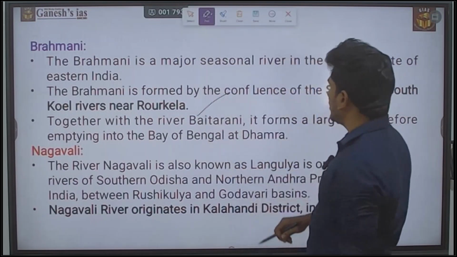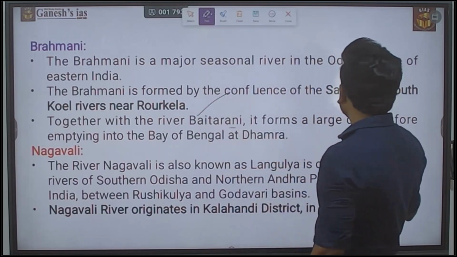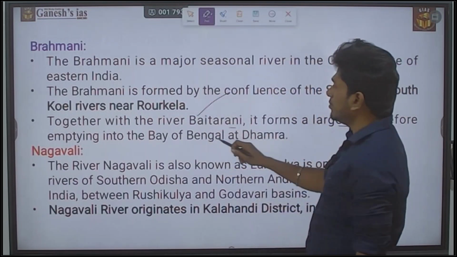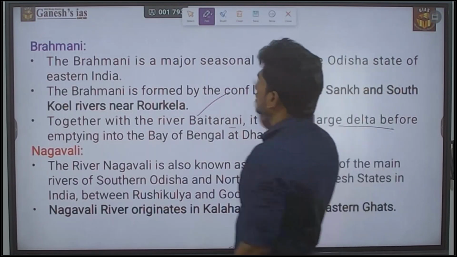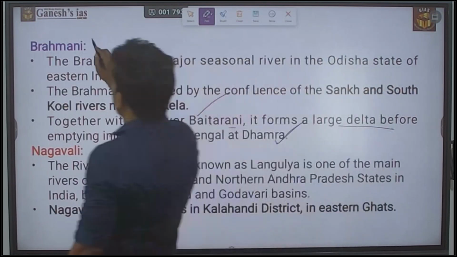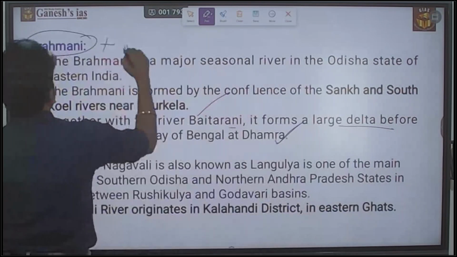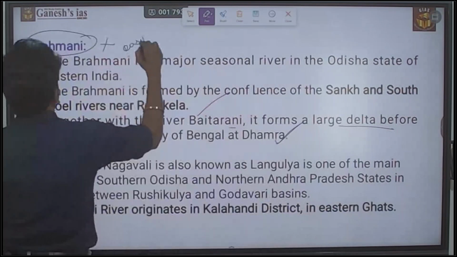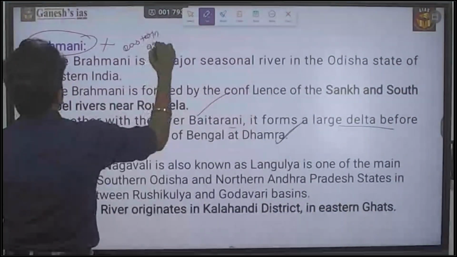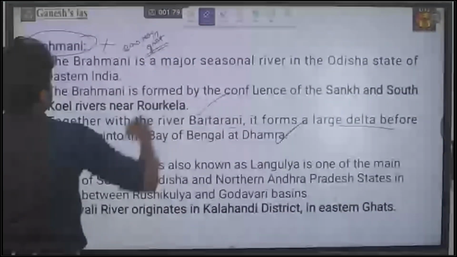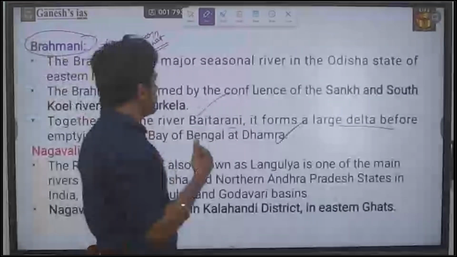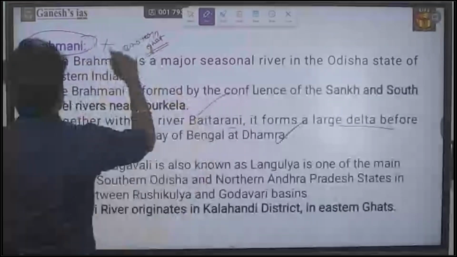Together with the river Baitarani, it forms a large delta before emptying into the Bay of Bengal at Dhamra. So Brahmani is actually not rising in the Eastern Ghats. It rises near Rourkela, which is in the plateau region.